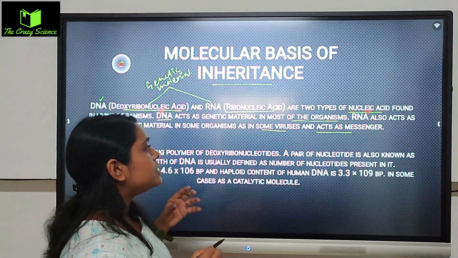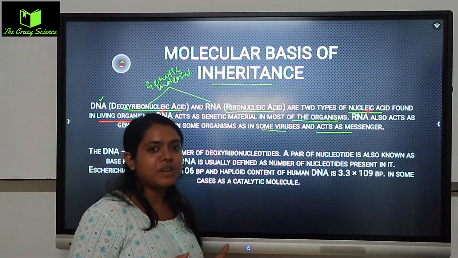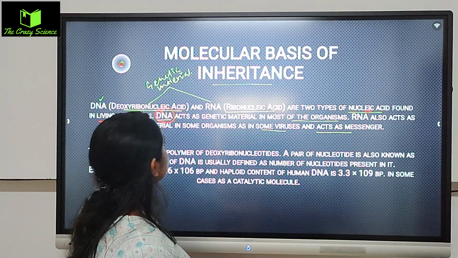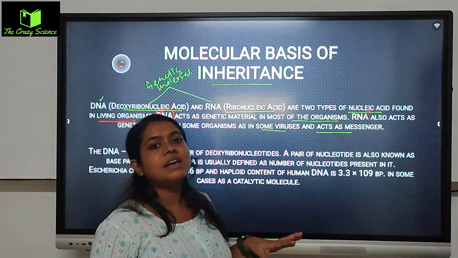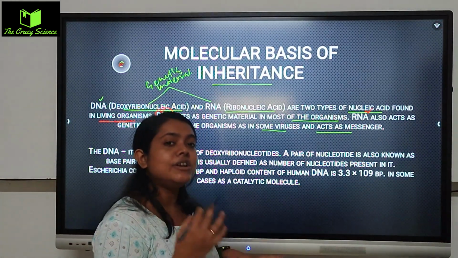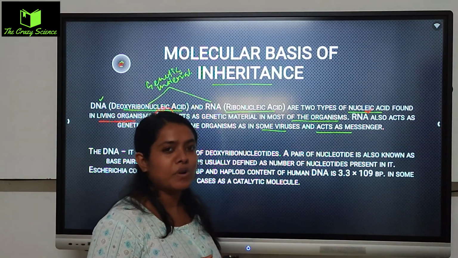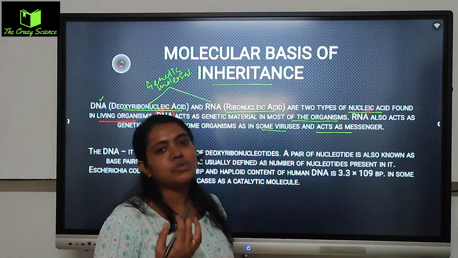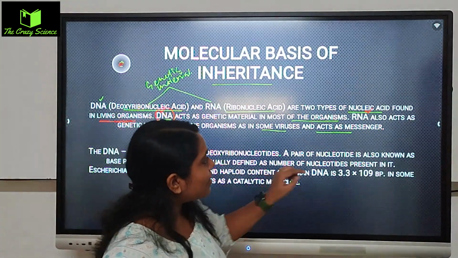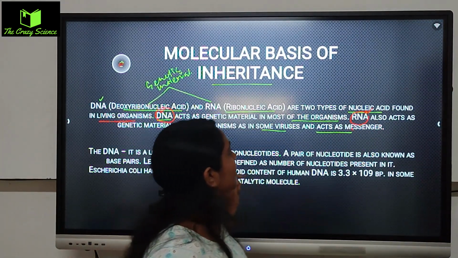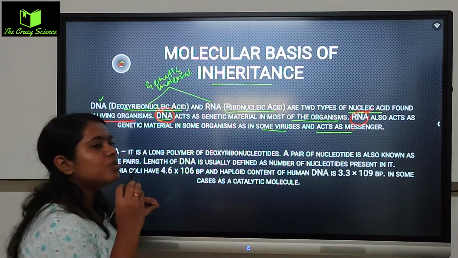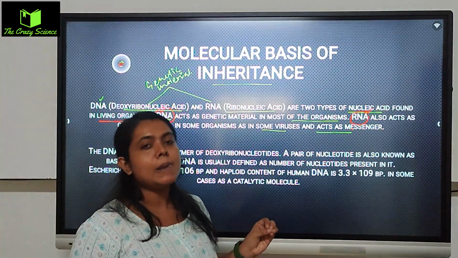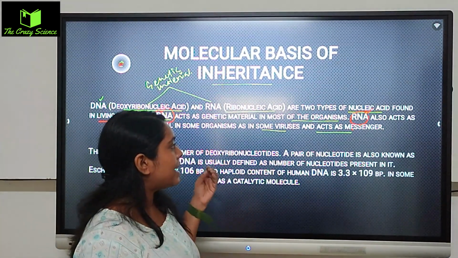DNA is mostly found in the higher organisms. In those higher organisms, DNA is the actual genetic material, which is very important and carries the actual information from one generation to another generation. Whereas RNA, as you can see, can act as a genetic material in some lower organisms. For example, I can say the virus.